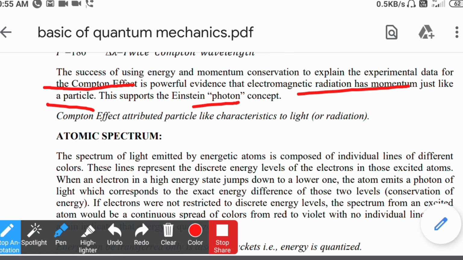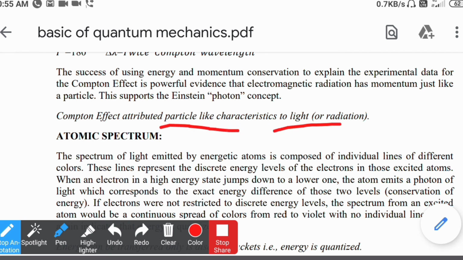Classical mechanics treats radiation as a wave, but quantum mechanics treats radiation as both wave and photon, or particle. So this could be explained only on the basis of quantum mechanics. The Compton effect attributed particle-like nature to radiation or light. That is the third phenomenon.